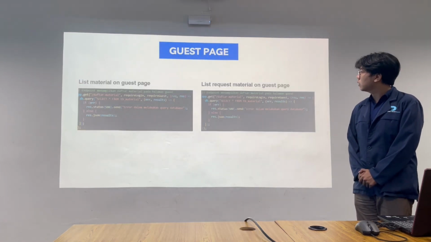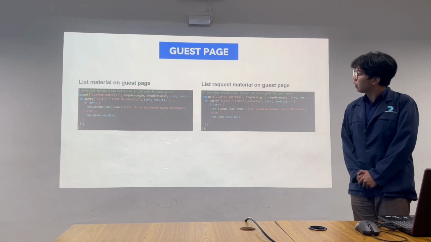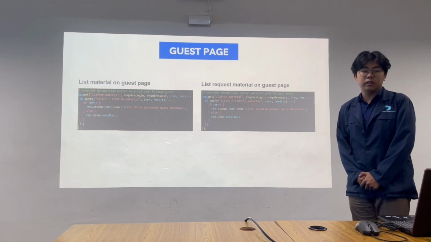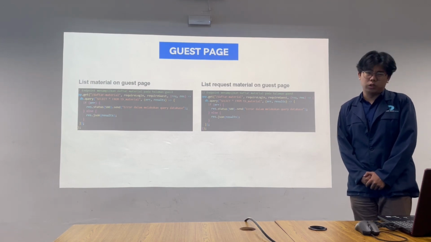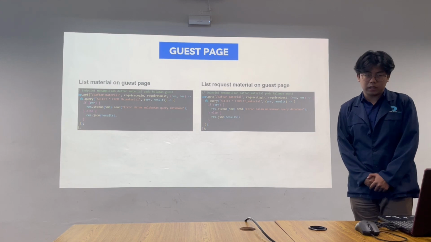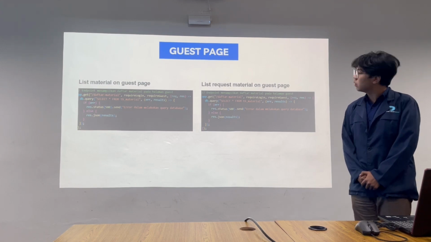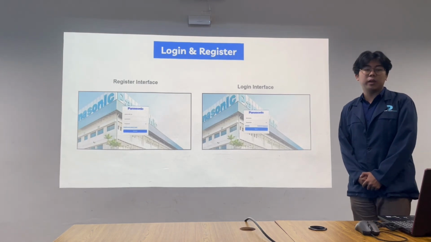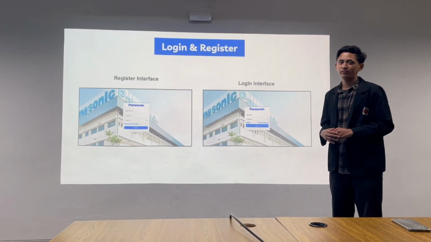Next we have the guest page, and there is a process code to view the material list and material request on the guest dashboard. Next. Okay, for the next explanation will be continued by my teammate Fahrul Islam. Please welcome. Okay, thank you Nur Hadi for the explanation.